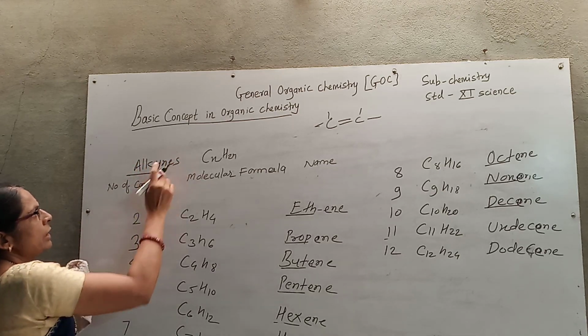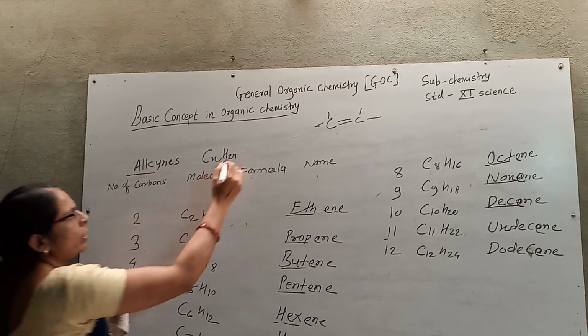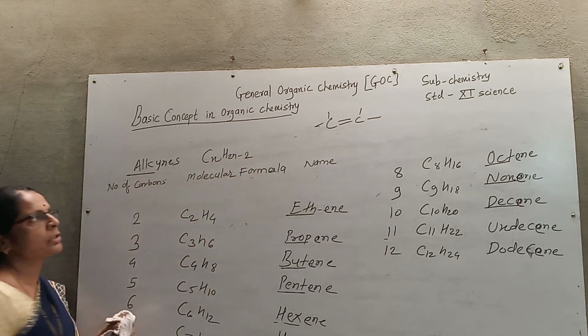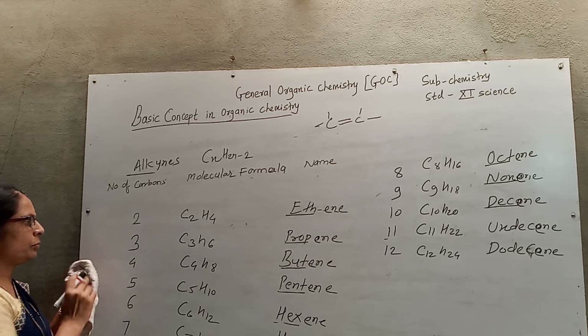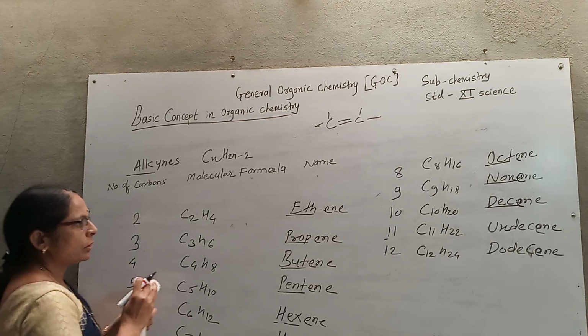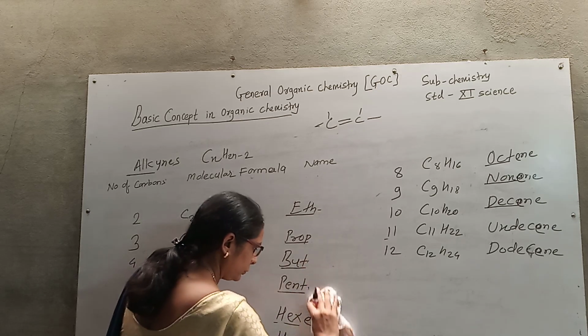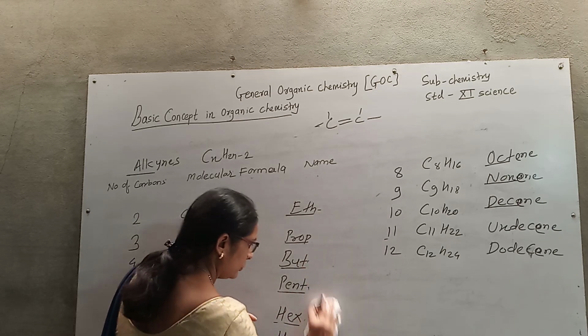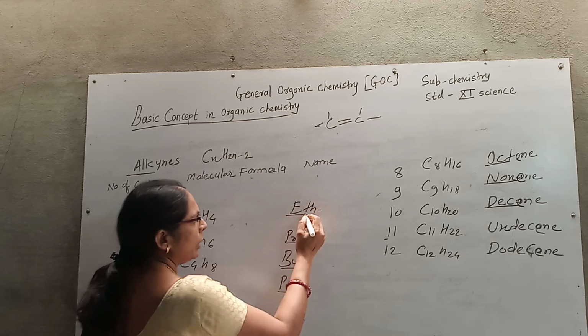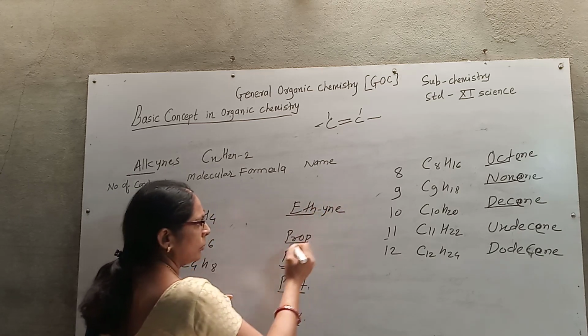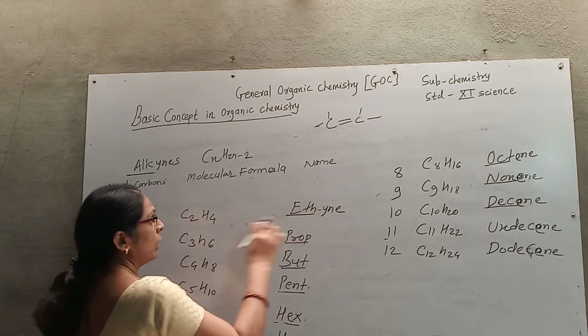When you say alkynes, alkynes have yne, a triple bond. The molecular formula is CnH2n-2. Now we change the names here. For two carbons, ethyne.